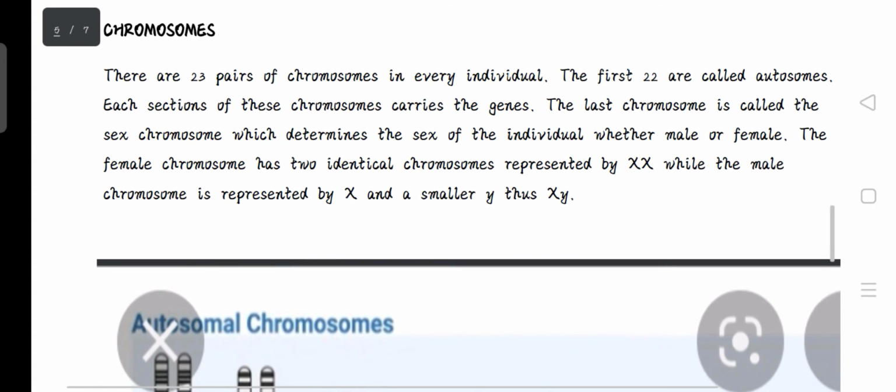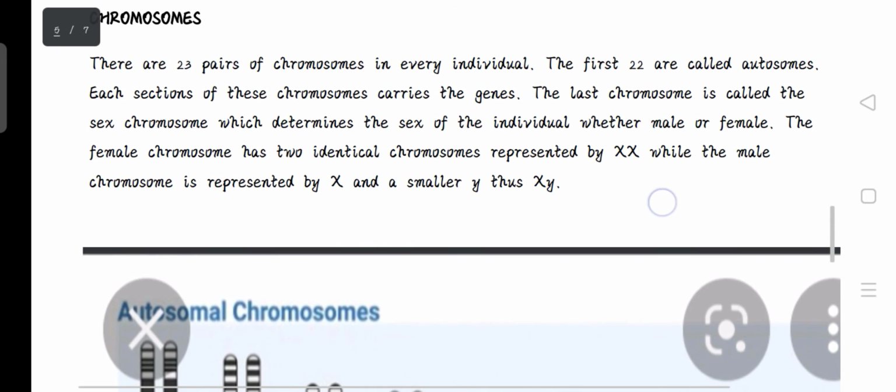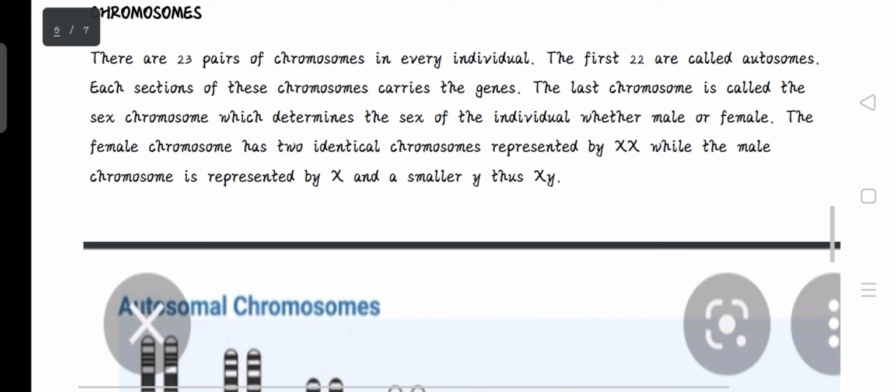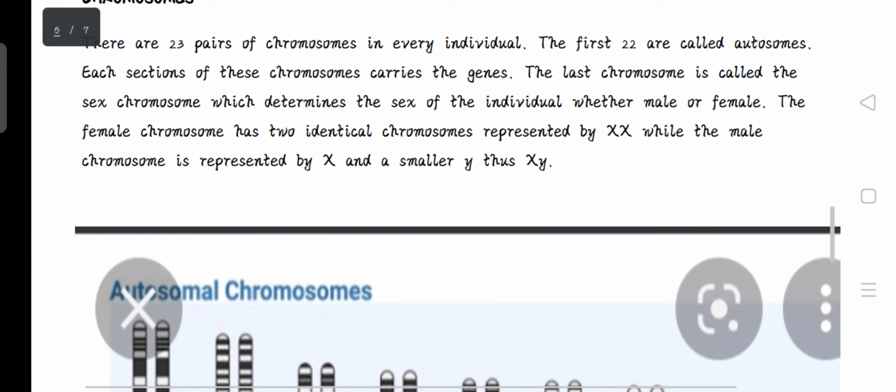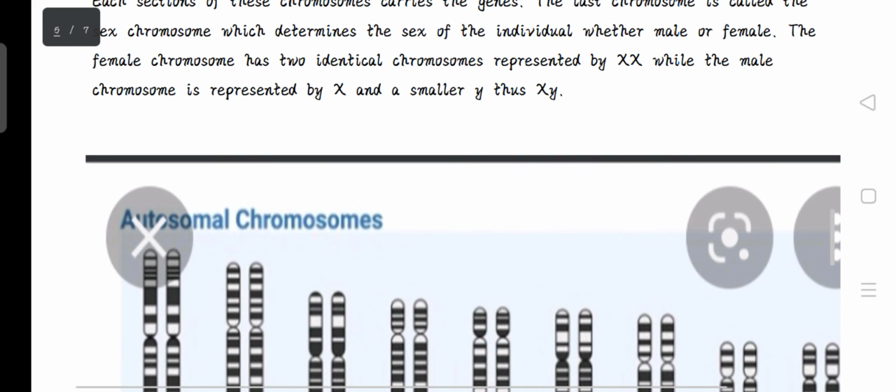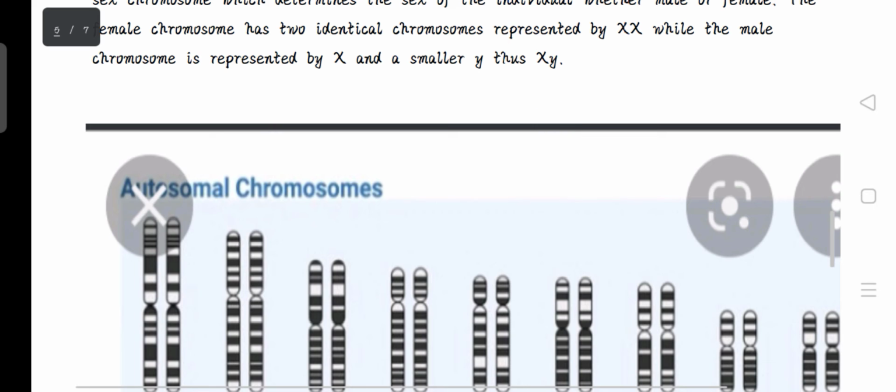Each section of these chromosomes carries the genes. The last chromosome is called the sex chromosome. That's the 23rd chromosome, which determines the sex of the individual, whether male or female. The female chromosome has two identical chromosomes represented by XX, while the male chromosome is represented by X and a smaller Y. So you have the XY.